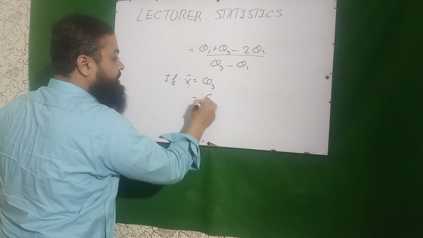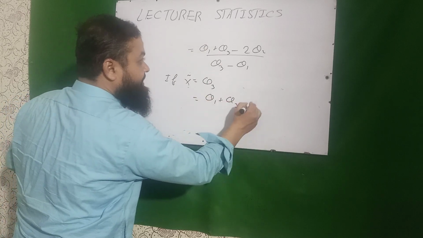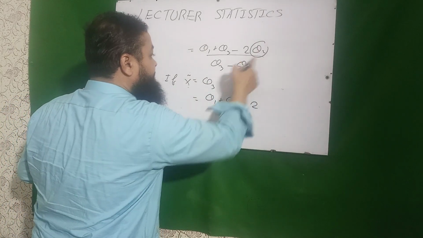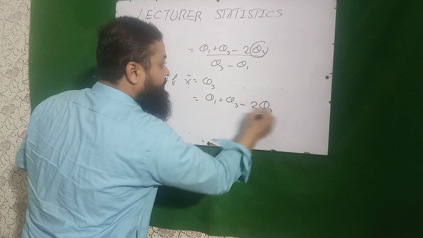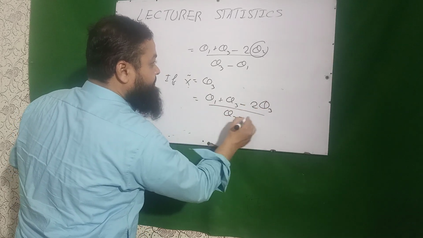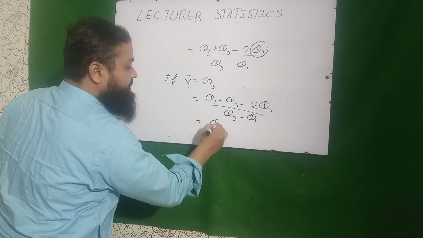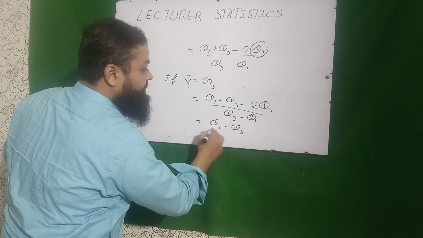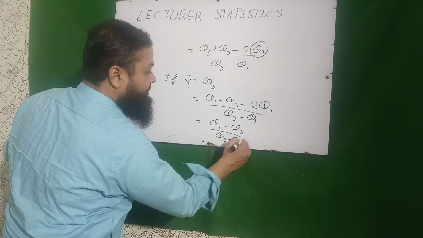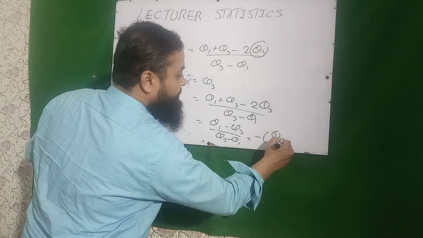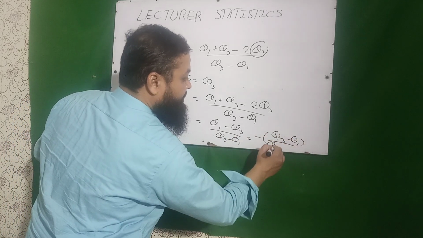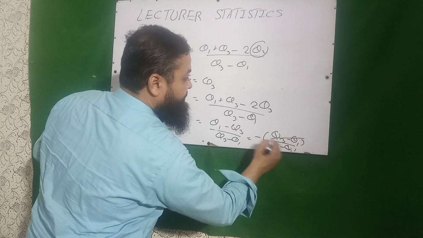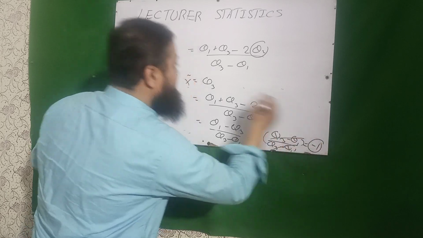I will have to put it: (q1 + q3 - 2q2), where q2 is median, that is equal to q3, over (q3 - q1). That will be (q1 - q3) over (q3 - q1). Minus is common, (q3 - q1) over (q3 - q1), these will be cancelled, minus 1 will be the answer.